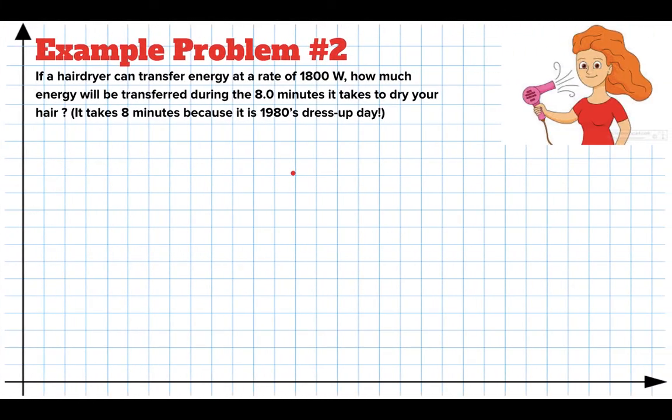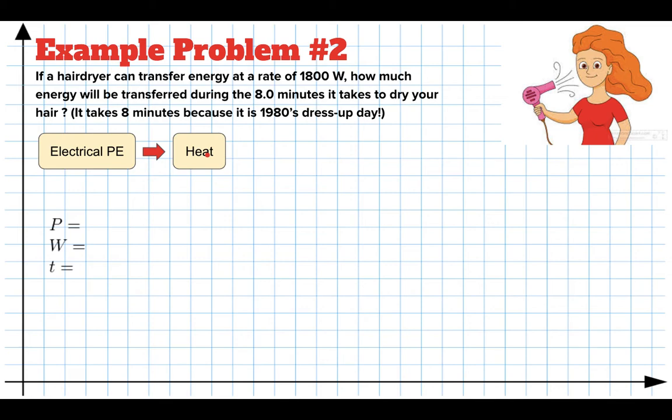So let's calculate how much energy it takes to blow dry your hair. I've got a hair dryer. It transfers energy at 1,800 watts, so 1,800 joules every second. We're going to run that for 8 minutes. And we want to know how much energy that takes. So you can draw your diagrams any way you want if they don't involve kinetic and potential energy. So maybe you want to make a little diagram showing the form of the energy. We're going from electrical energy to heat. That's what a hairdryer does, right? Here's our variable list. We know the power of the hairdryer is 1,800 watts, or 1,800 joules every second. And we know the time is 8 minutes. Oops, that should be down there under time. I'm sorry.